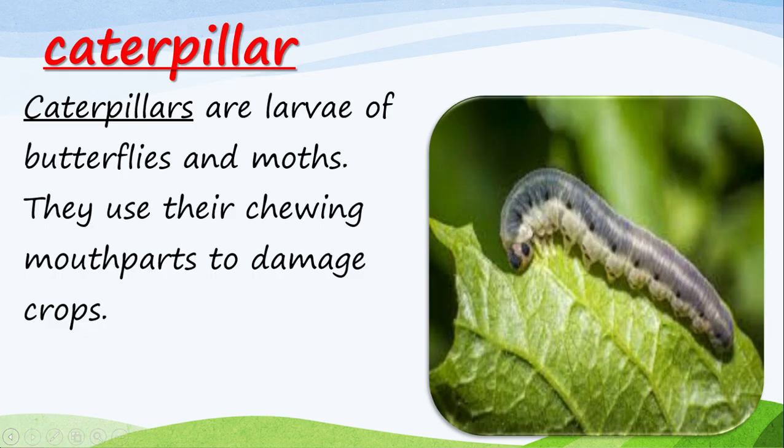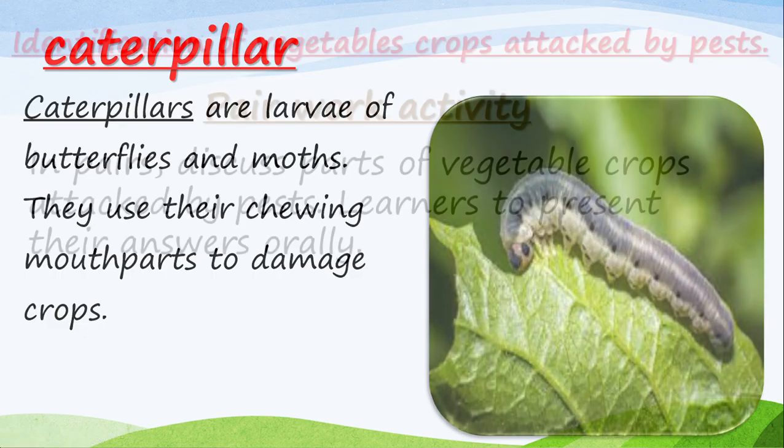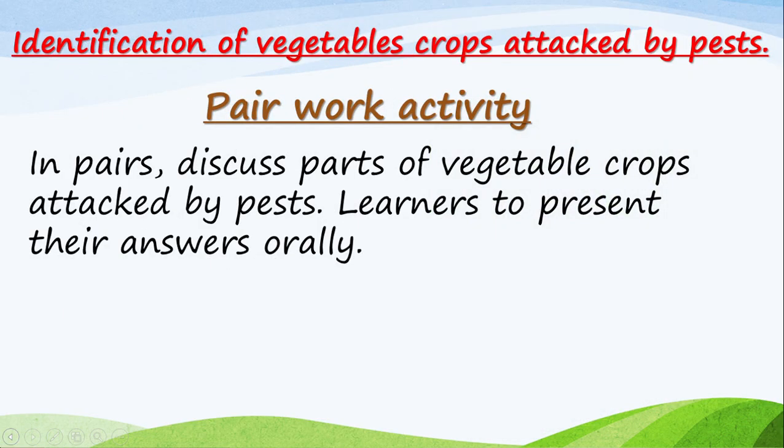Are we together, learners? Now we have another pair work activity. In pairs, you and your friend, discuss parts of vegetable crops attacked by pests. I will only take the first seven pairs to present. Let everyone participate in that pair work activity.